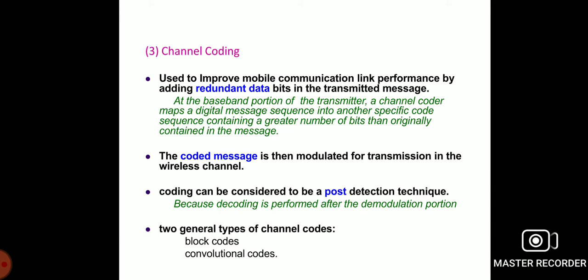The coded message is then modulated for transmission in the wireless channel. It is considered to be a post detection technique. So the general coding methodologies used in the channel are block code and convolutional code.